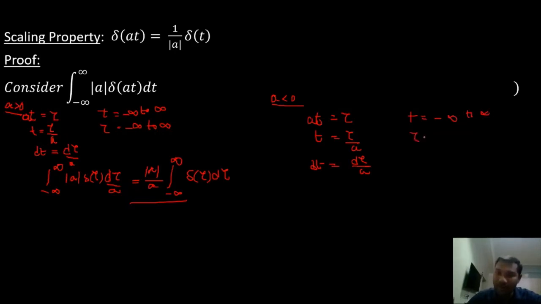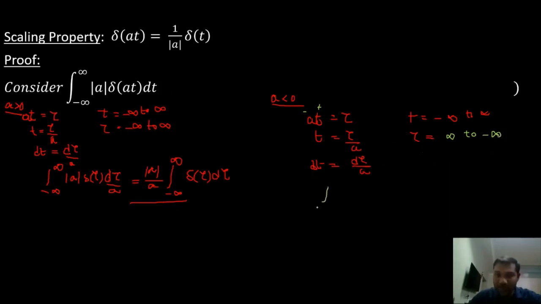So what will the limits for tau be? When t is equal to minus infinity, this is negative, and a is less than 0, this is also negative. So when t is equal to minus infinity, tau is equal to plus infinity. Then when t is equal to plus infinity, this is positive and a is negative, so tau is equal to minus infinity. Now let us substitute these values into the integral.